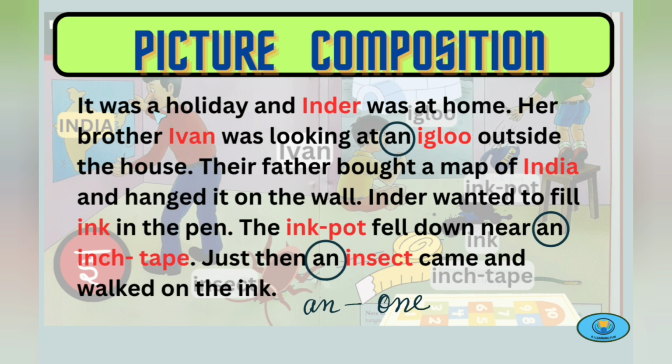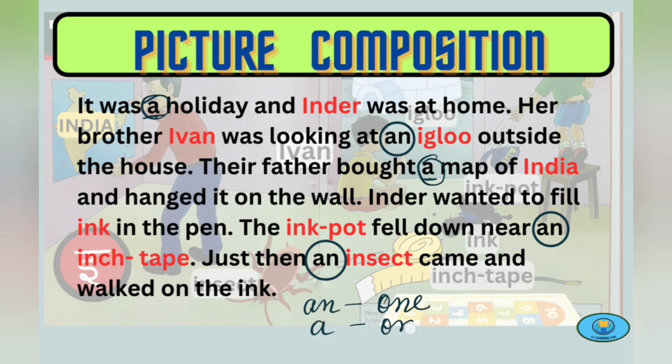But we have used a before holiday. We have used a before a map, a holiday. Now why have we used a before map and holiday, and why have we used an before igloo, inch tape and insect? This a also stands for one.